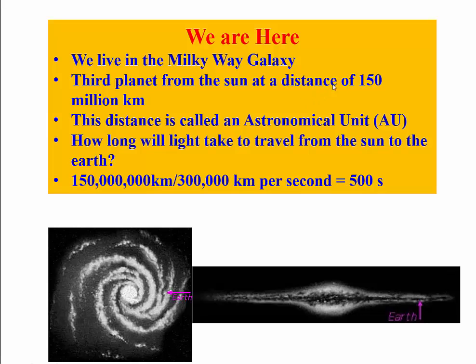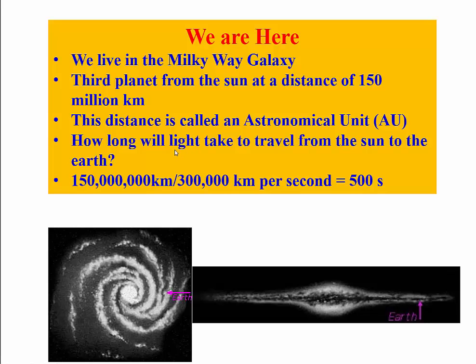Now, this is the average distance of the Earth from the Sun, and this distance is called an astronomical unit, abbreviated AU. So what is an astronomical unit? An astronomical unit is the average distance of the Earth from the Sun, and it is 150 million kilometers.